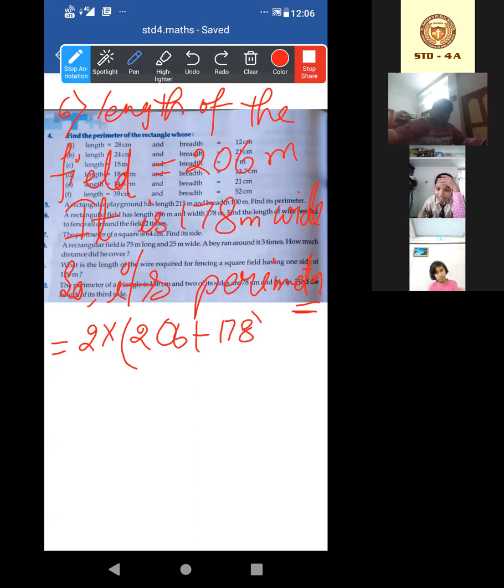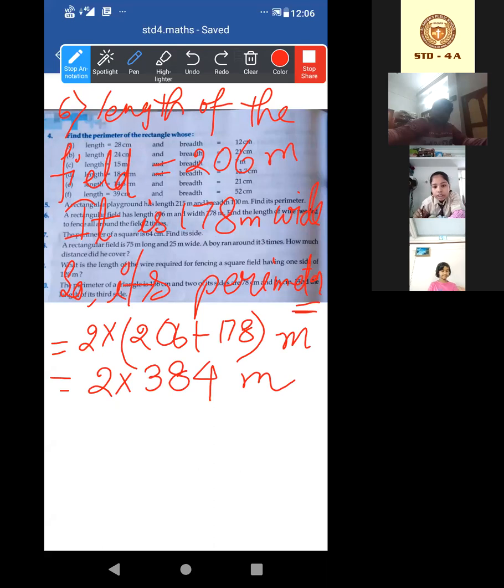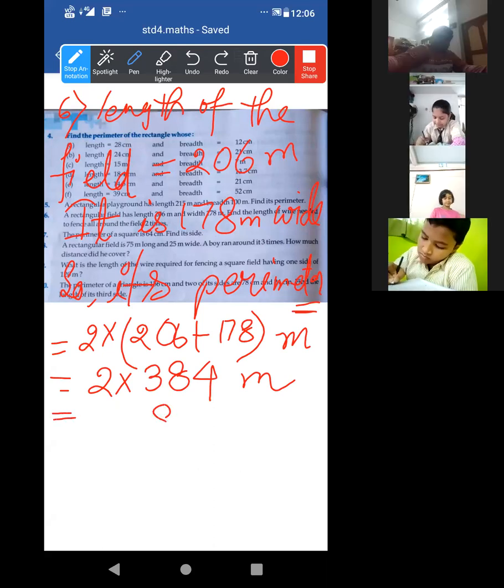But in the question, it is not asked. That was fine, this one. 206 plus 178. What will be the answer? 384. Raiza, yes or no? Now multiply it. 4 2s are 8, 8 2s are 16, carry 1, 2 3s are 6 plus 1, 8.